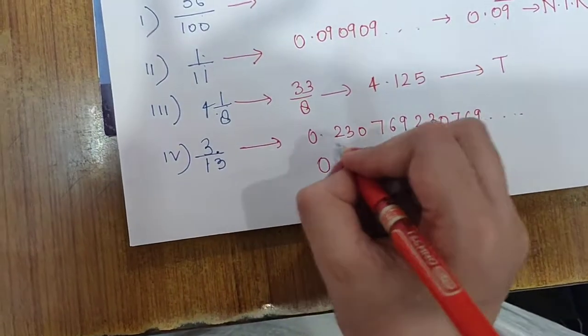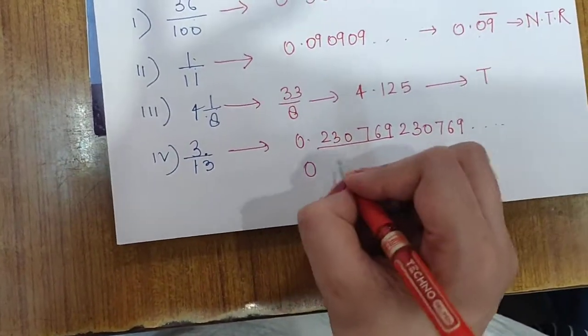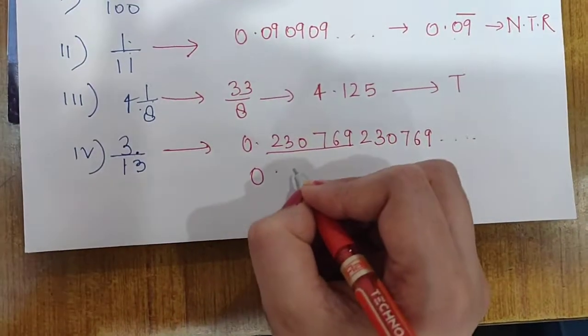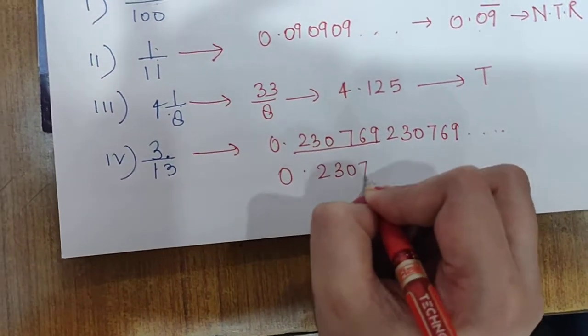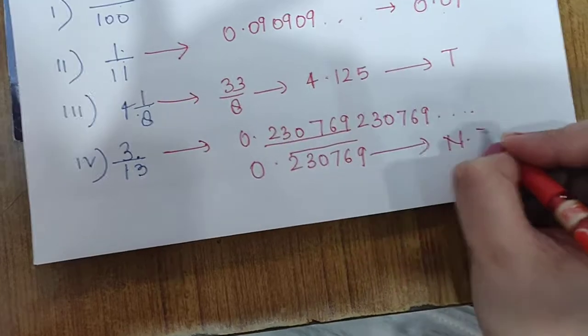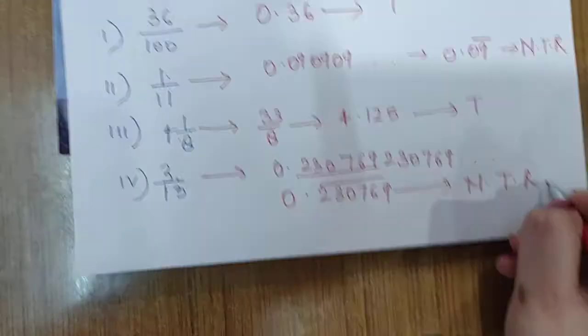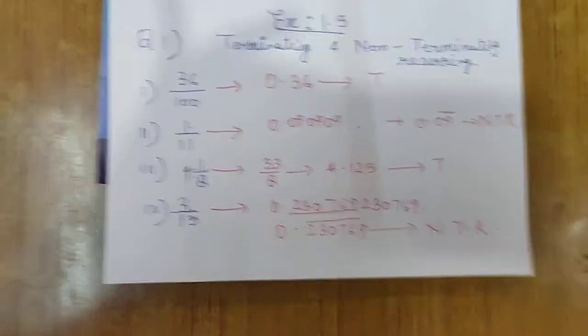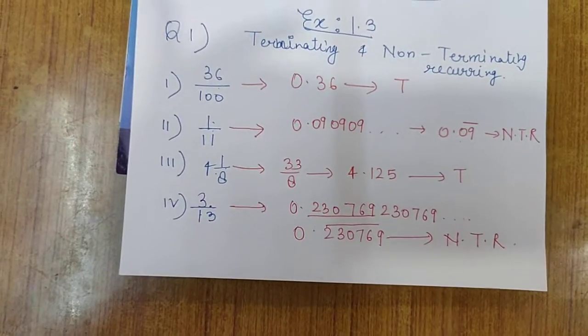It means these 6 digits are repeating. So it is 0.230769 bar. So this one is non-terminating recurring decimal expansion. I hope it's clear to you. The rest you will do yourself.